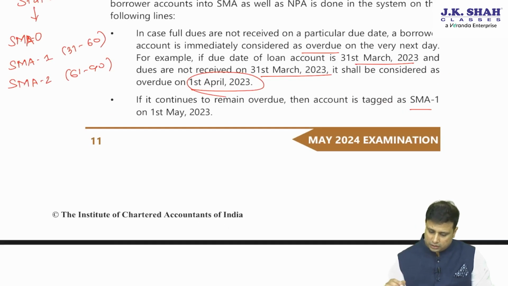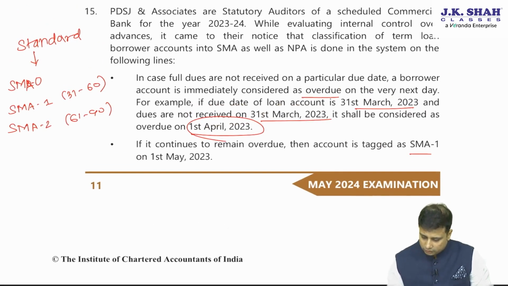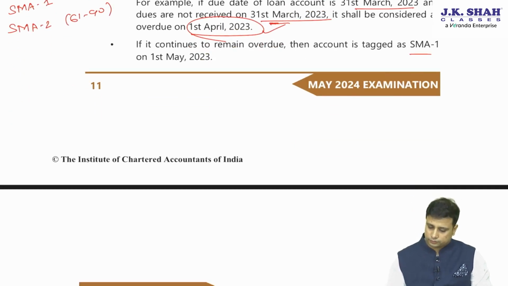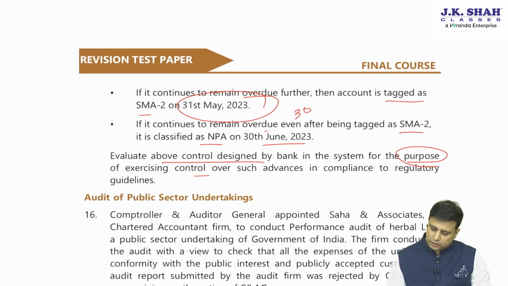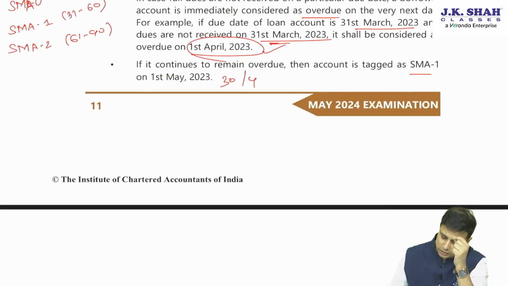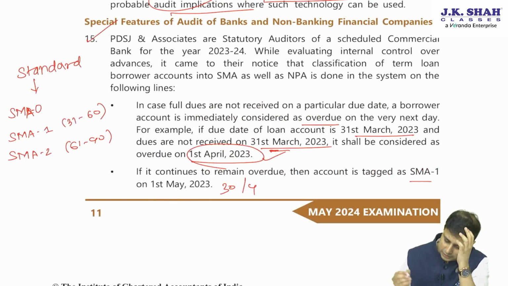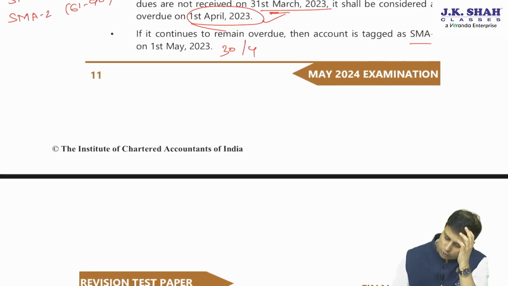So 1st May to 30th of May. However, what dates have they taken here? Rather than taking 31st March, they have taken 1st of April. Here it should be 30th of April, where they have taken 1st of May. Likewise, it should be 30th of May, where they have taken 31st of May. So the difference here is of one day each. Hence the control set up by them is not appropriate.